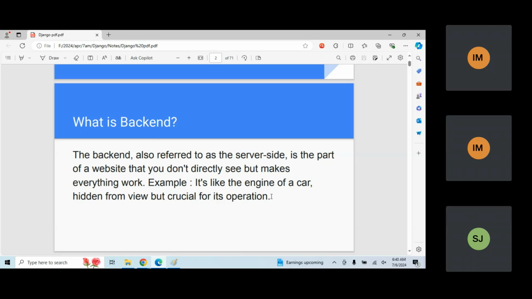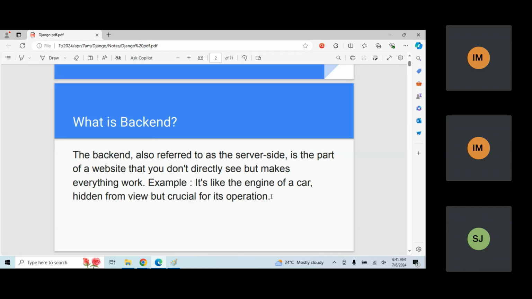Simply, as a user, if I click on the login button, I'm not able to see the code, how this login button is working. If I'm using a website like Facebook, typing something like "hi, good morning, all" and clicking on post, that post is sent, and I can see my message displayed to everyone. But I don't know how these things are working.